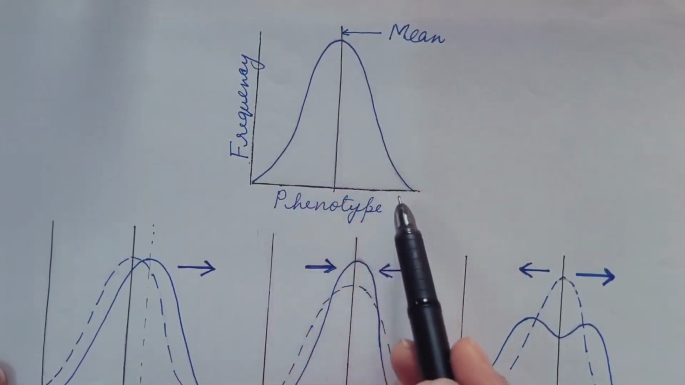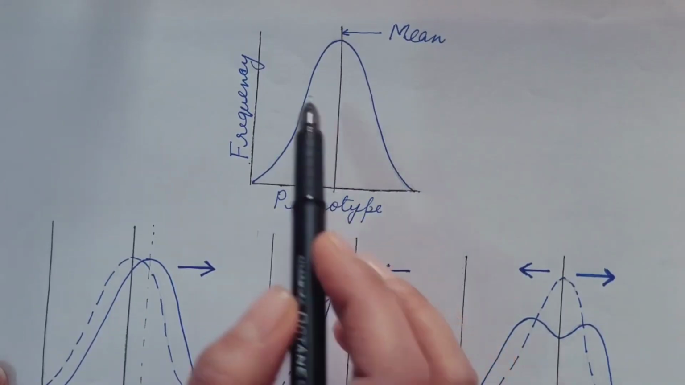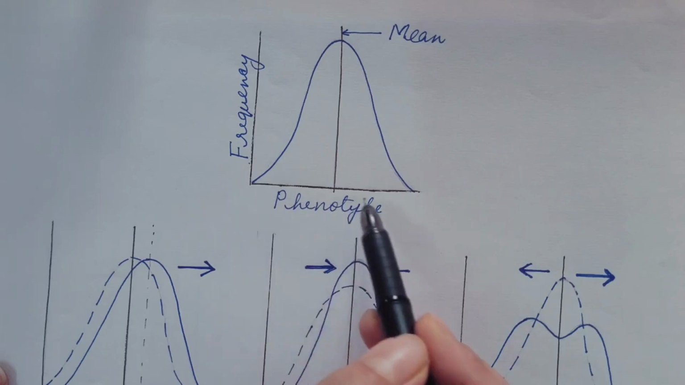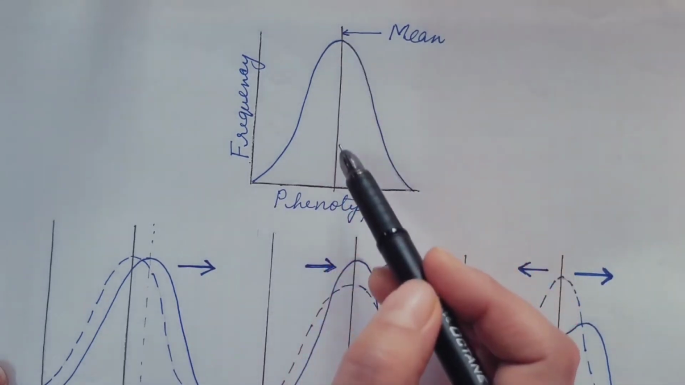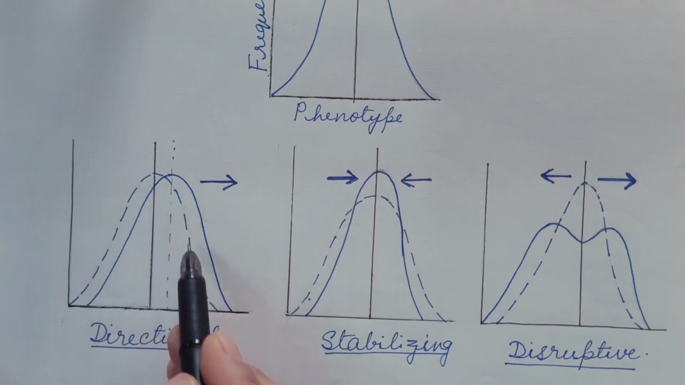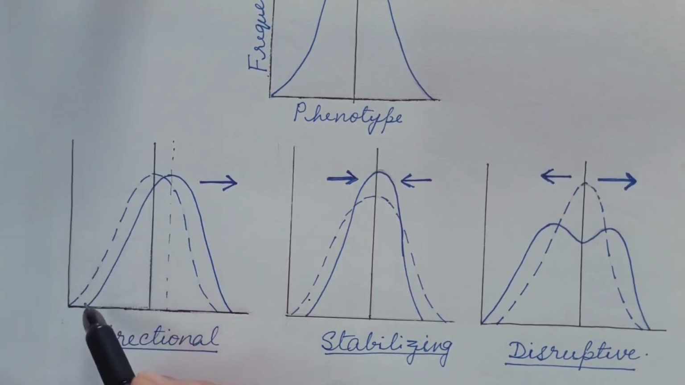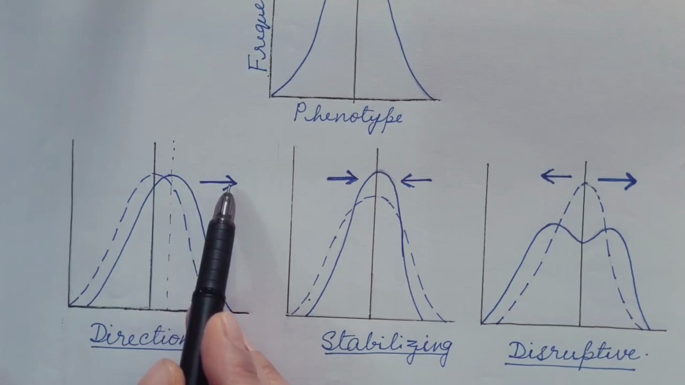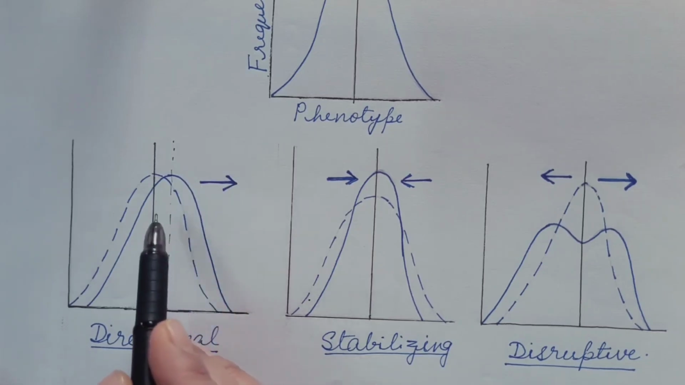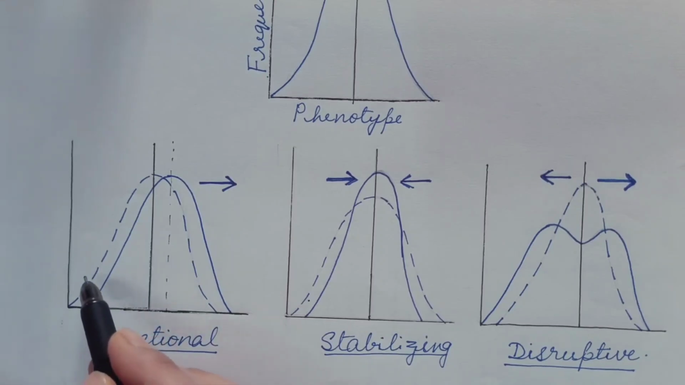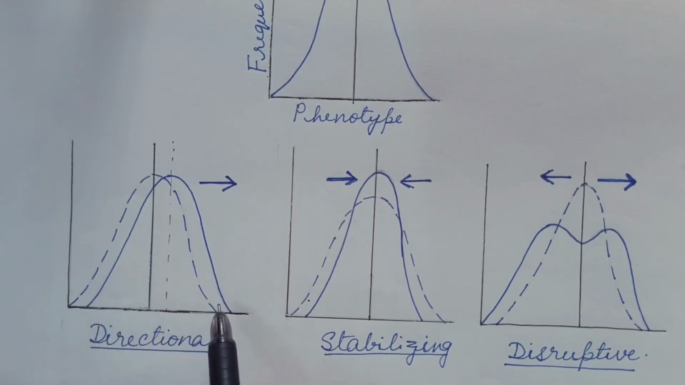This is the population before selection. Frequency is on the y-axis and phenotype is on the x-axis. This is the mean. In the directional selection, before the selection, the population is like this, which is shown by dotted lines, and this is after the selection. So it moves in one direction. Due to the change in the environment in one direction, individuals are eliminated from one end and these are added towards the other end.